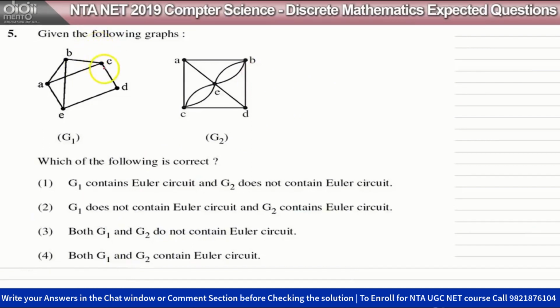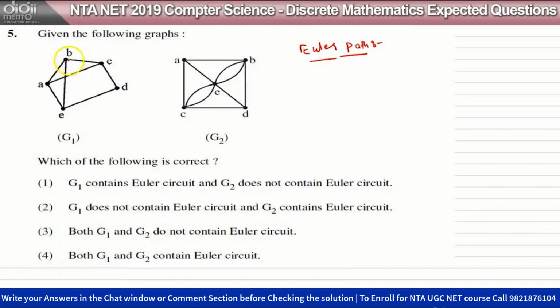Question number 5 says we have two graphs G1 and G2. So we have to check whether G1 and G2 contain an Euler circuit or not. Okay, so what do we mean by Euler circuit? First let's look at the Euler path. An Euler path says you should be able to cover each and every edge once, only once. Then the graph has an Euler path.